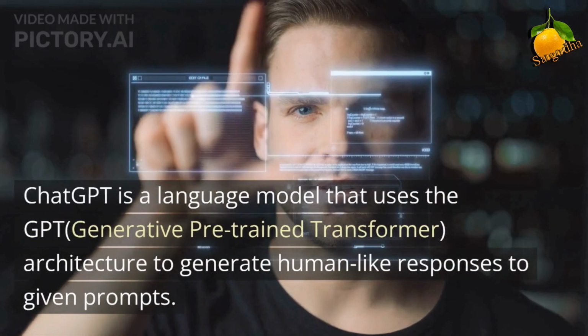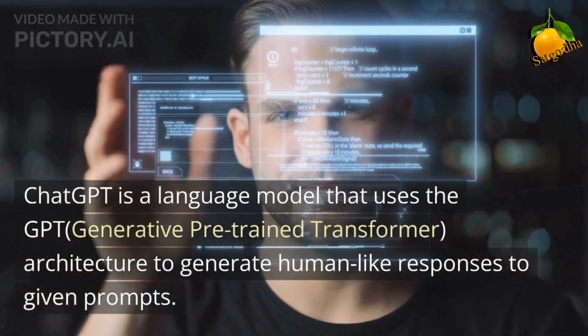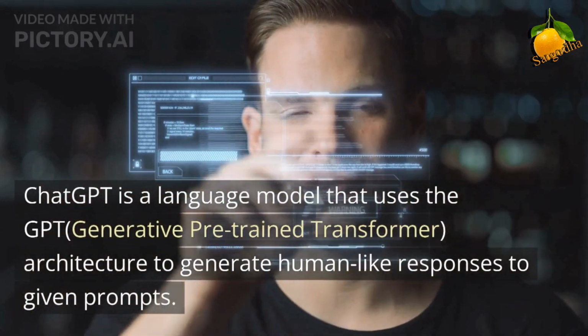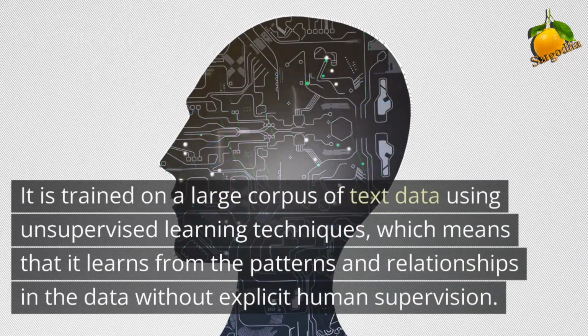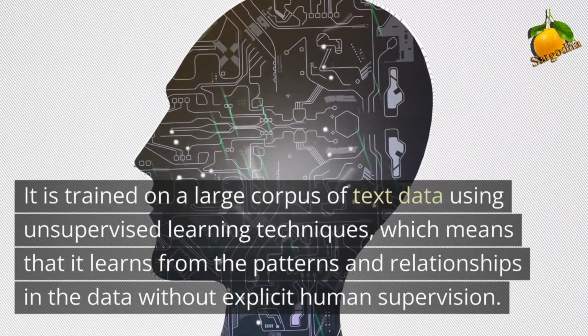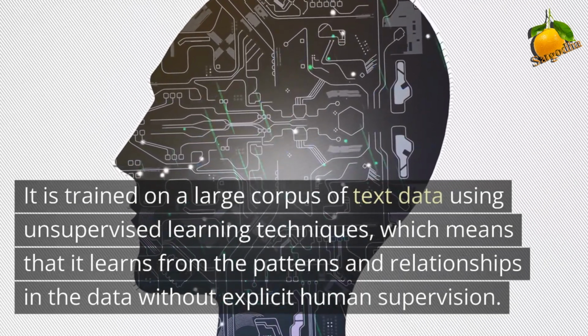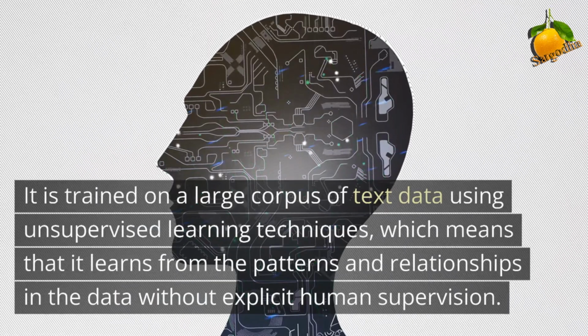ChatGPT is a language model that uses the GPT (generative pre-trained transformer) architecture to generate human-like responses to given prompts. It is trained on a large corpus of text data using unsupervised learning techniques, which means that it learns from the patterns and relationships in the data without explicit human supervision.